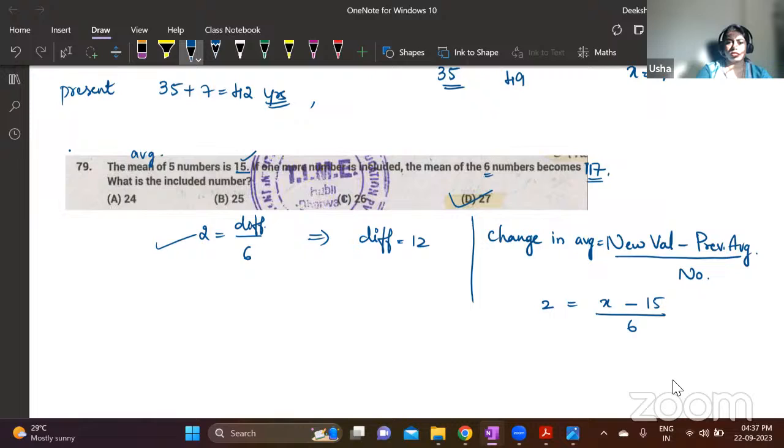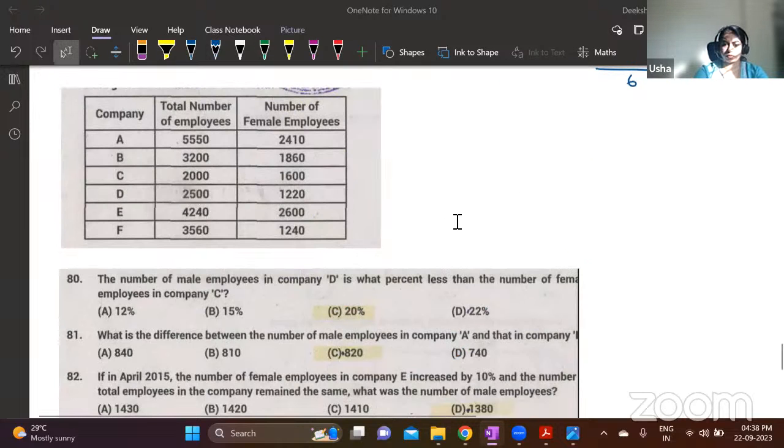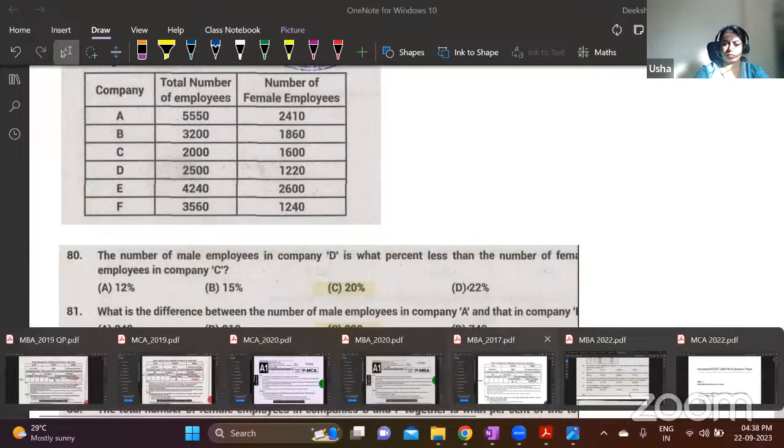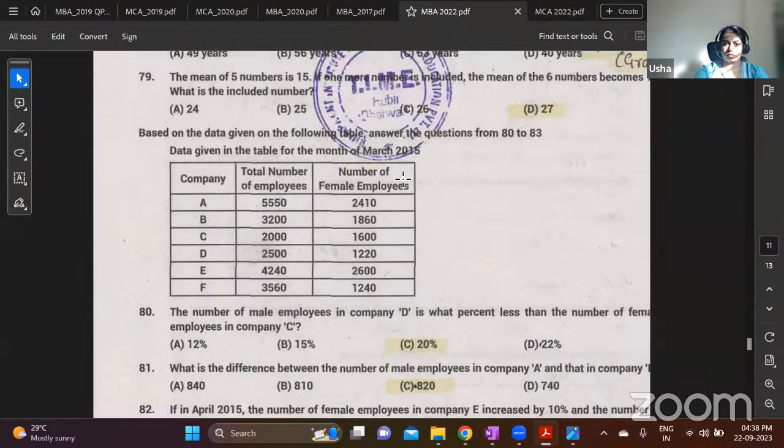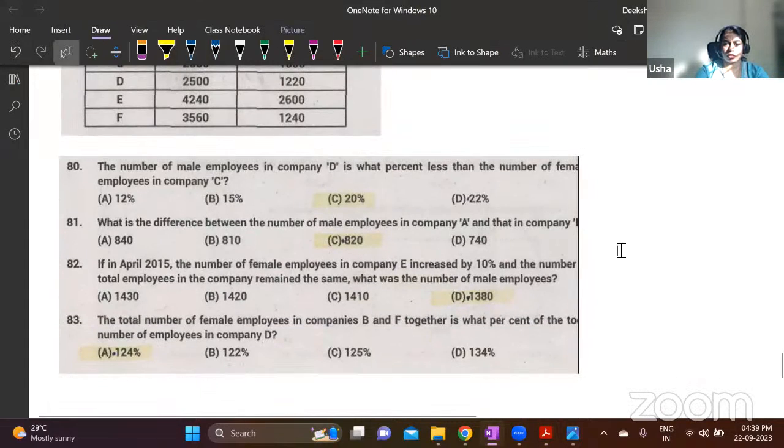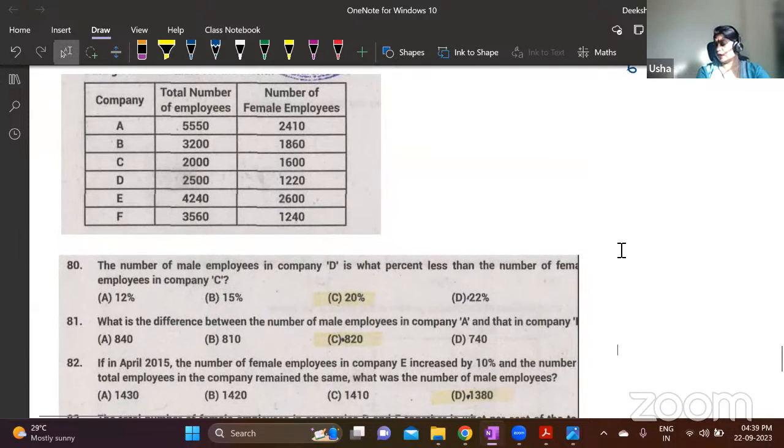Now let us solve this. Number of male employees. So what is the data given? There are certain companies, total number of employees, and then the number of female employees is given. This is for the month of March 2015.